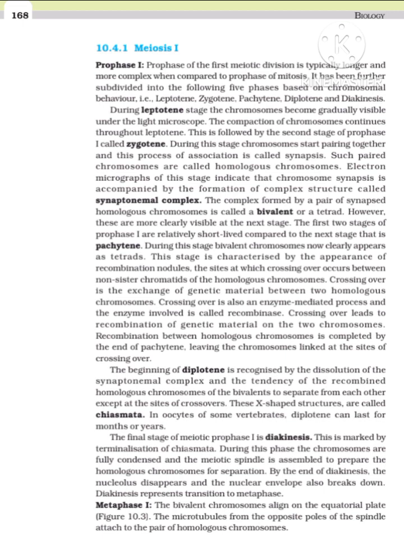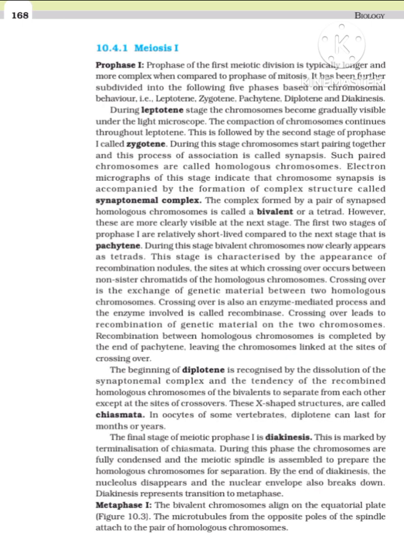This stage is characterized by the appearance of recombination nodules, the sites at which crossing over occurs between non-sister chromatids of the homologous chromosomes. Crossing over is the exchange of genetic material between two homologous chromosomes. Crossing over is also an enzyme-mediated process, and the enzyme involved is called recombinase. Crossing over leads to recombination of genetic material on the two chromosomes. Recombination between homologous chromosomes is completed by the end of pachytene, leaving the chromosomes linked at the sites of crossing over.